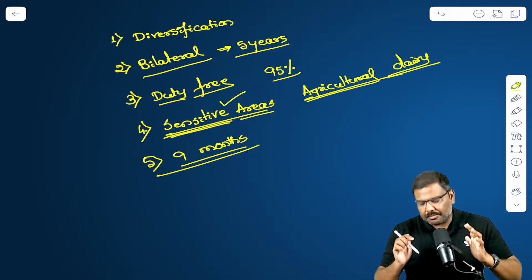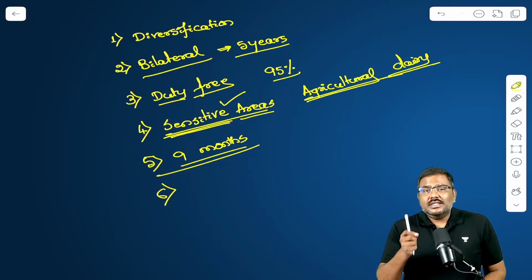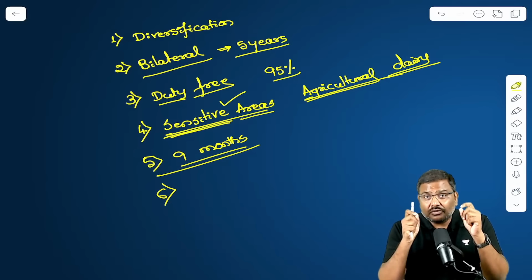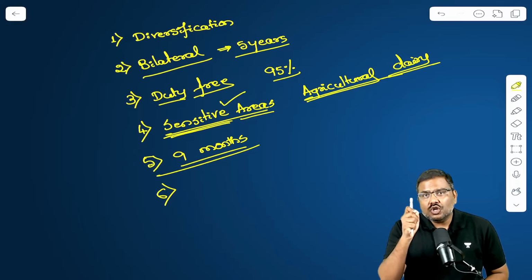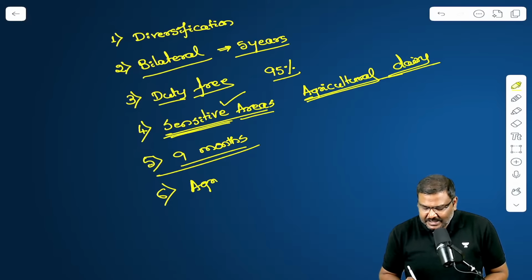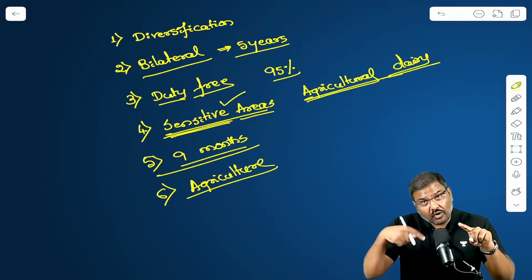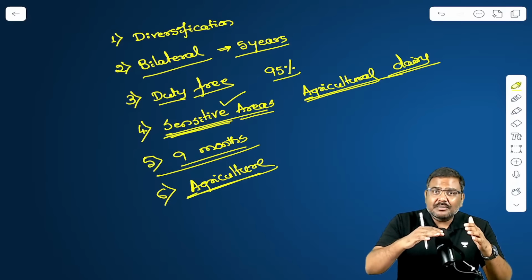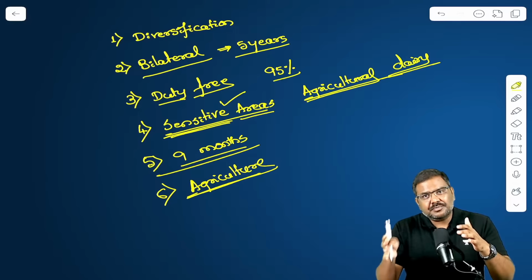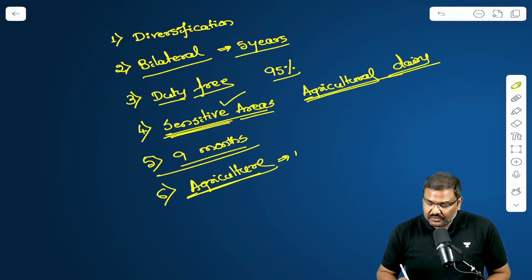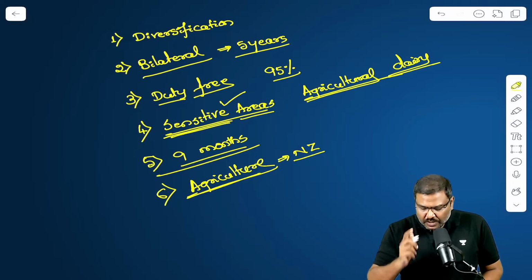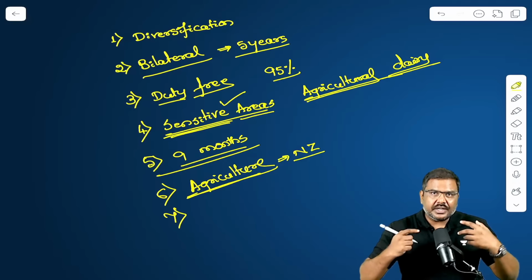Now, sixth very important point, this is the first trade agreement for New Zealand. I repeat, this is the first trade agreement for New Zealand where it has not covered the agriculture and dairy sector. It is the first agreement for New Zealand, not for India, where there is no provision to promote agriculture exports or dairy exports from New Zealand. This is for the first time that New Zealand has agreed to such an agreement. Right, everybody is okay?